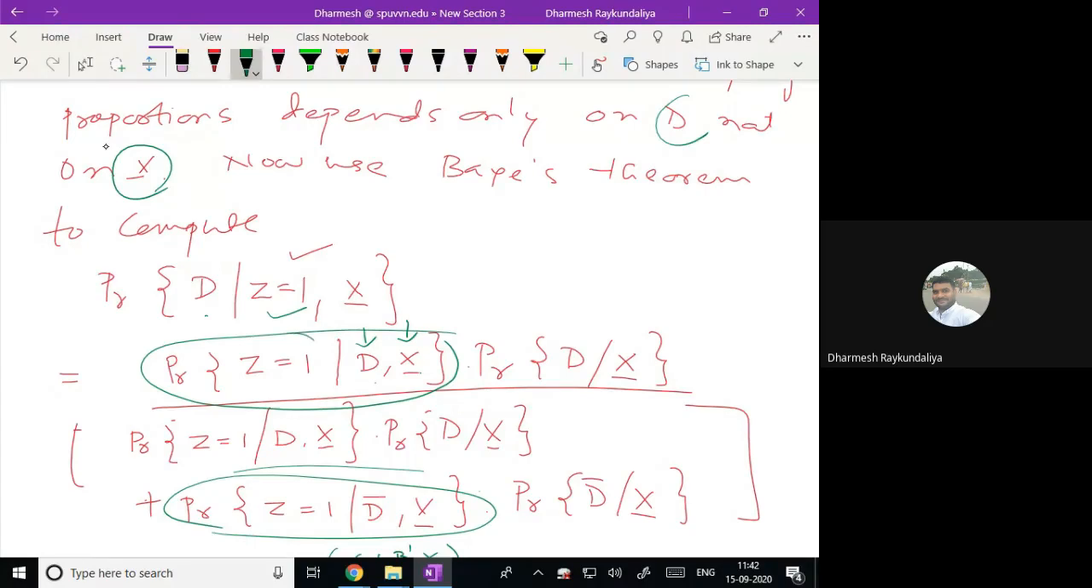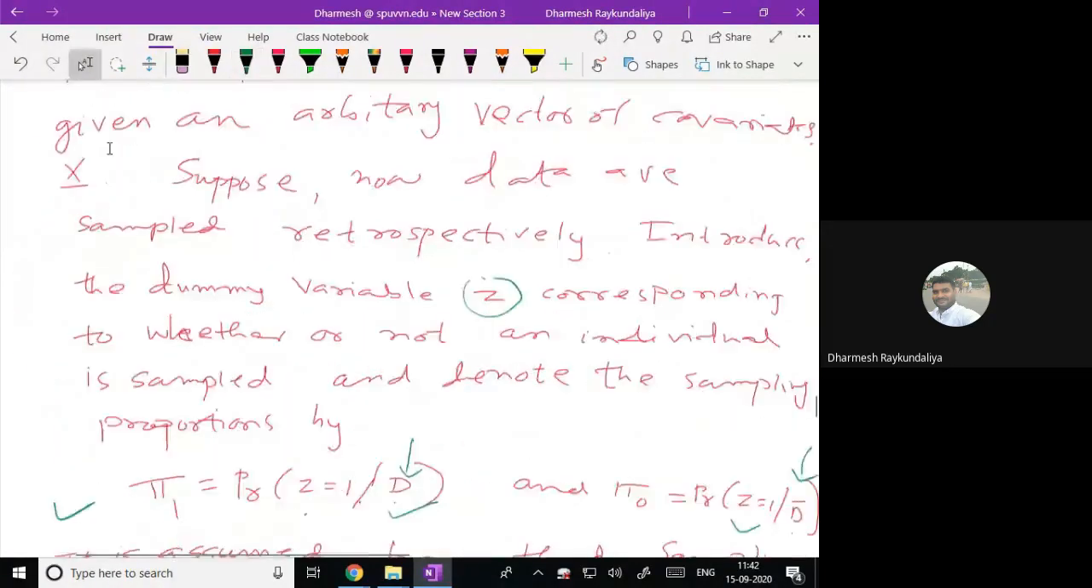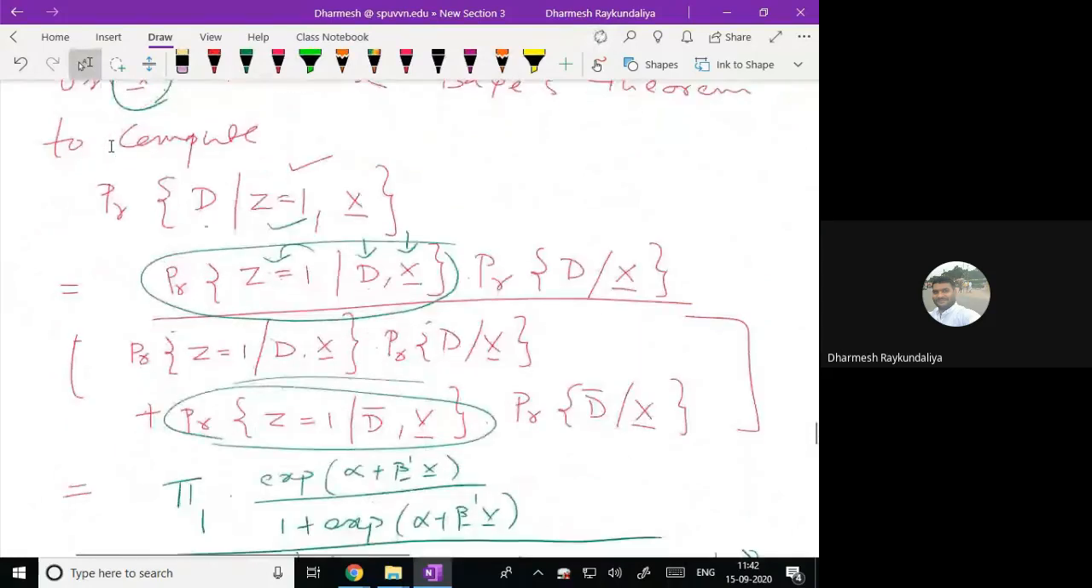So now we are taking the sample. So Z equal to 1 given this, but we know the probability of D given X bar, which we have already calculated. Now, divide by the probability of Z equal to 1 given D X bar into probability of D given X bar. That is about the presence of disease. So what about the absence of disease?